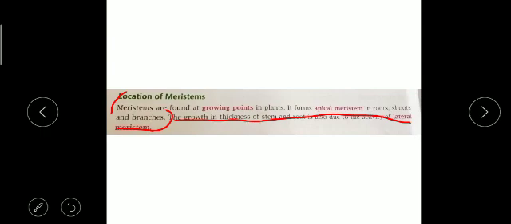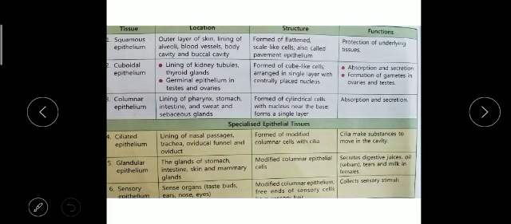Now next is question number 4: name the different types of epithelial tissue and give functions of each of them. So this table is given, and this is the answer number 4.